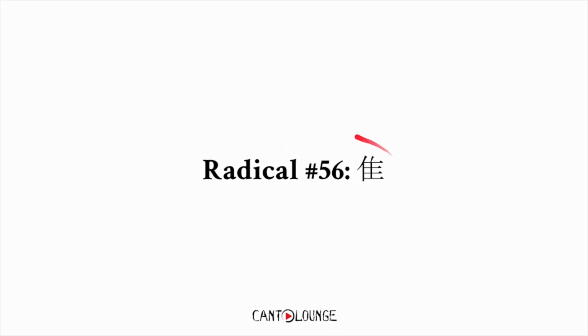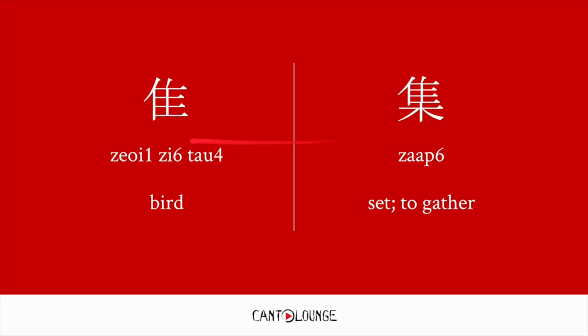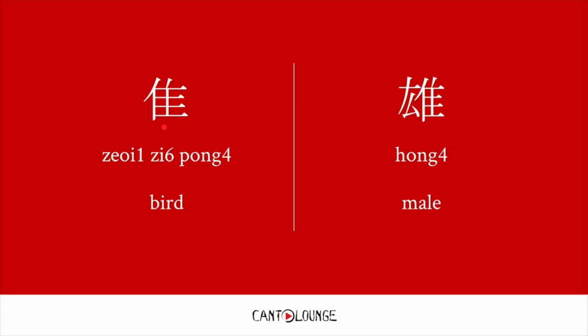Next we have 56, the radical for bird. So this is pronounced 追字頭. For example, we have dap here on the top, which means to set or to gather. And we have 追字旁 on the side, it could be the right side. For example, 紅, male. By the way, the female, when talking with respect to animals, is 티紅, female, male.